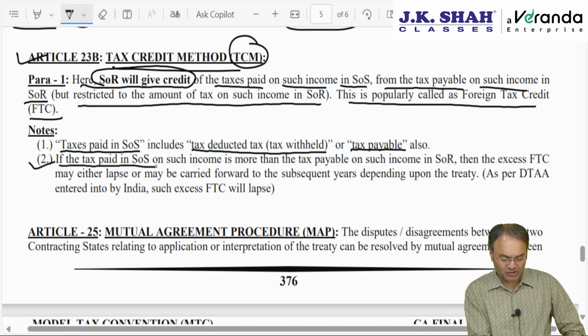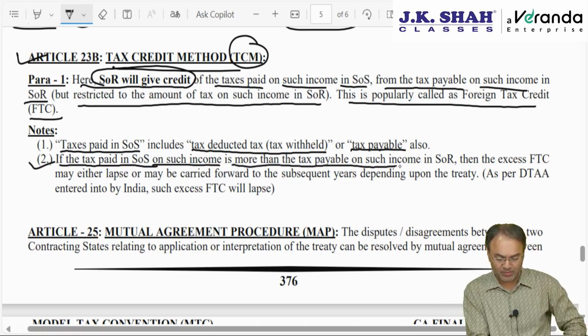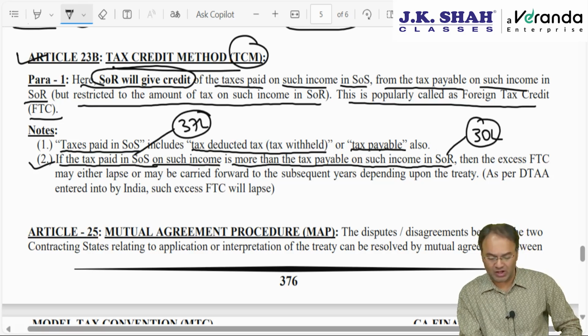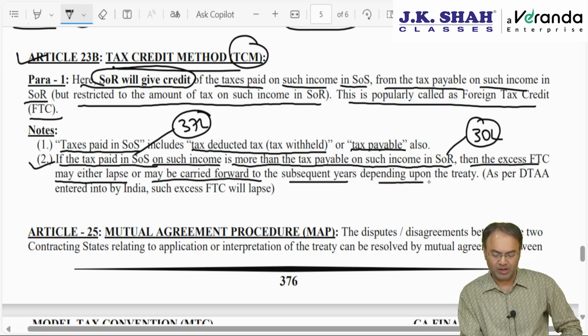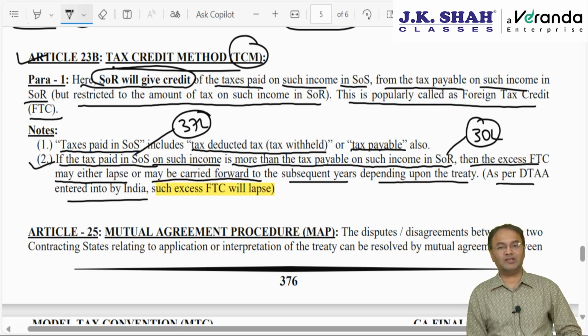If the tax paid in the SOS on such income, the first country, is more than the tax payable on such income in SOR, which is going to give credit, tax payable is 30 lakhs. Tax paid in SOS is 37 lakhs. 37 is more than 30, so 37 entirely will not be allowed as a credit. Then excess FTC may either lapse or can be carried forward to subsequent year depending upon the treaty. But as per treaties entered into by India with other countries, excess FTC will lapse. Okay, this can also come in the exam as a question.